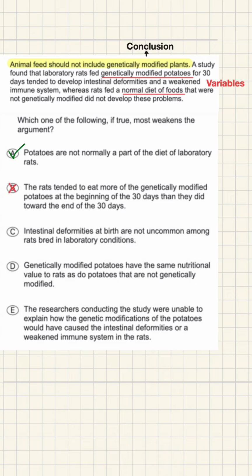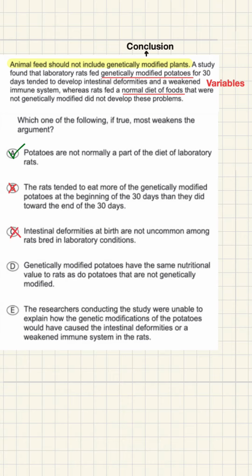B says the rats tended to eat more genetically modified potatoes at the beginning than at the end. On weakening questions, you take answers at their weakest. Tended to could mean a tiny, meaningless difference, and even if it were stronger, it doesn't explain the health problems.